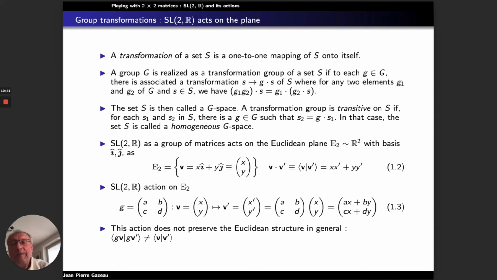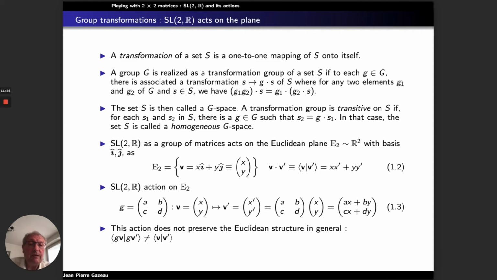And when we say a group acts on a set, that means a group G is a transformation group of a set S if to each element of the group there is associated a transformation from an element of S to another element of S, which is denoted G dot S, where for any two elements G1 and G2 of G and S in S, the action of the element G1 G2 on S is equal to the action of G2 on S, followed by the action of G1 on G2 dot S. And the set S is then called the G space.